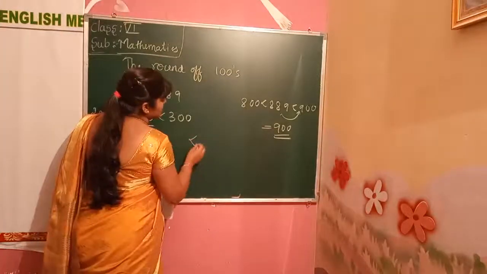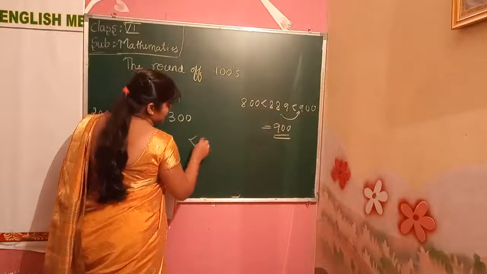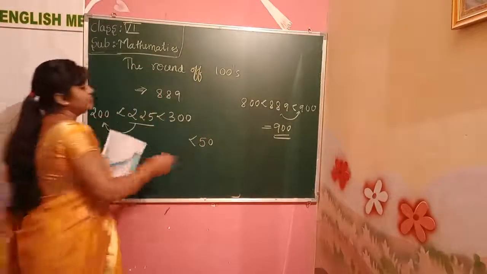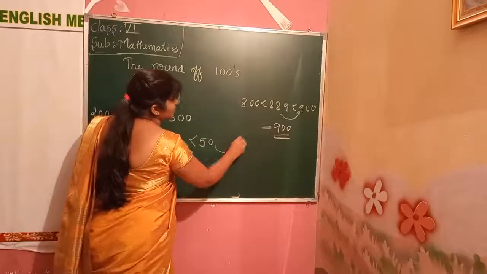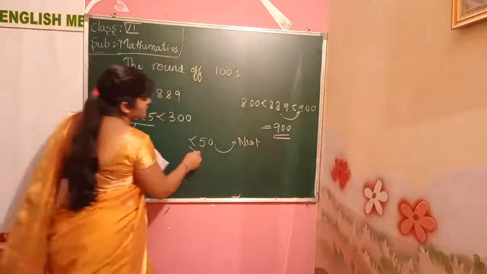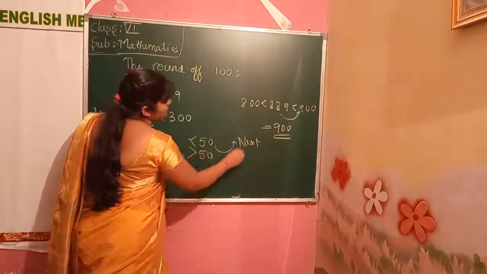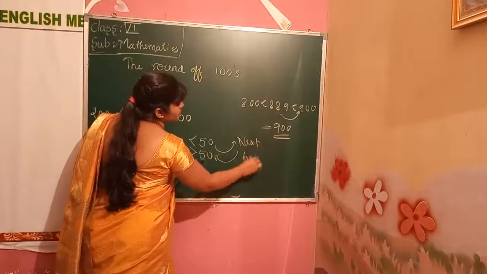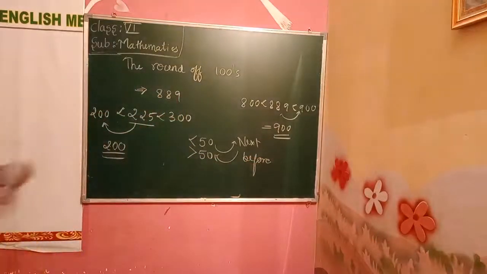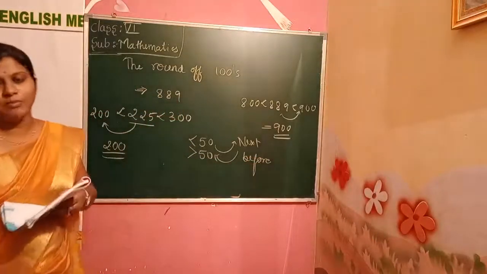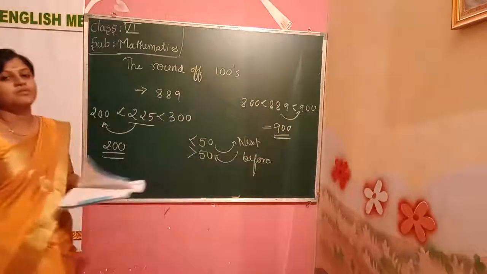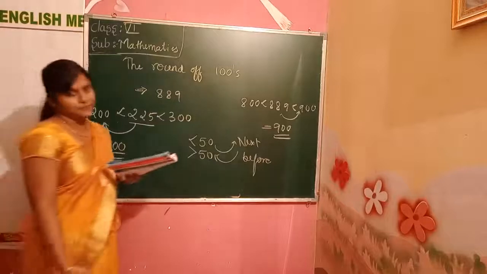If the number is greater than 50, we have to write the next number. If the number is lesser than 50, we have to write the previous number. Understood the condition? This is the condition of rounding of numbers. Not only 50 I am telling, 500, 5000. But the middle number will be 5.